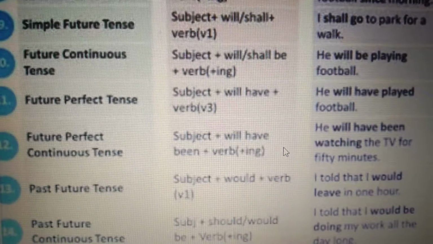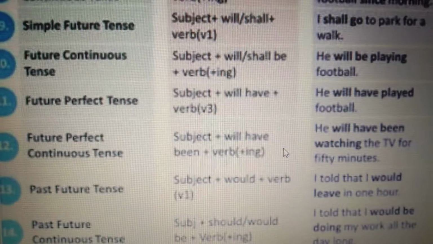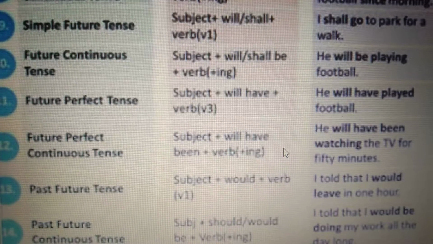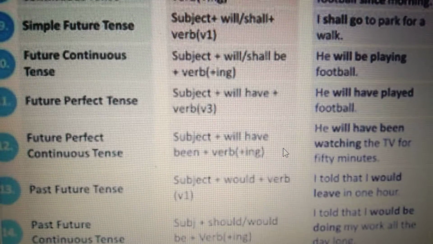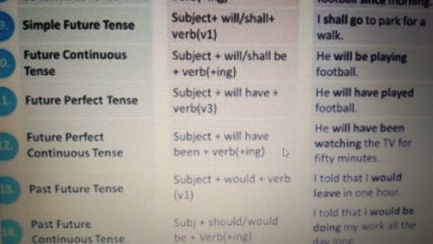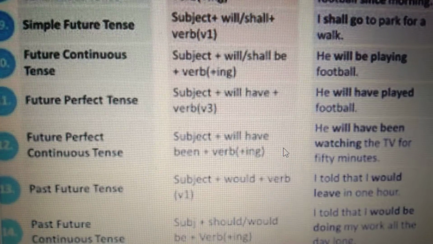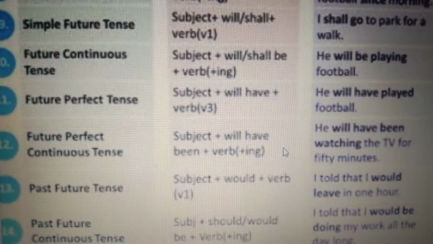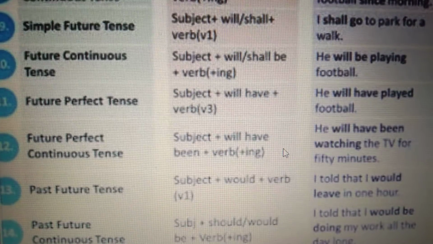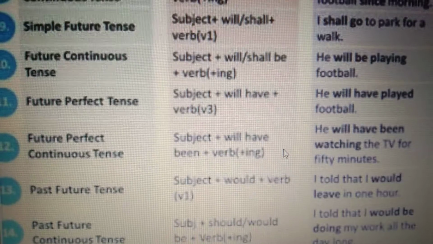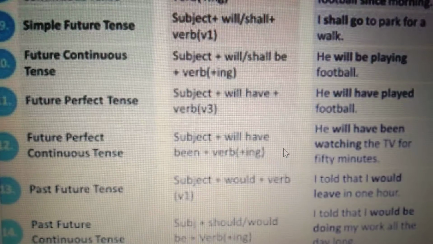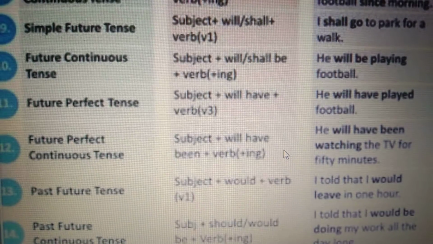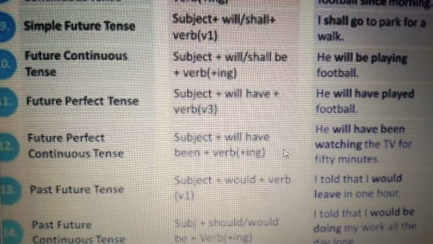And to form the interrogative, we write shall or will at the beginning of the sentence. Shall he go to Sargodha? Shall we go to Sargodha? Will he go to Sargodha? So, I hope it is clear. We form the verb with the first form of the verb with will or shall. For negative, we add not: shall not and will not. And for an interrogative sentence, we start with shall or will.